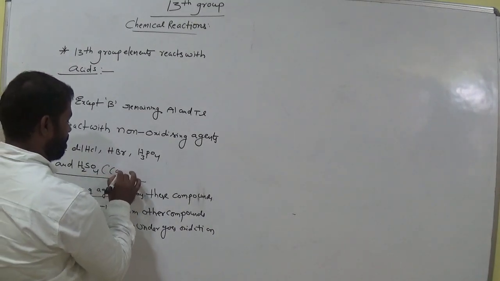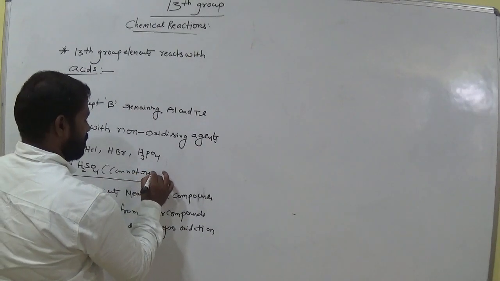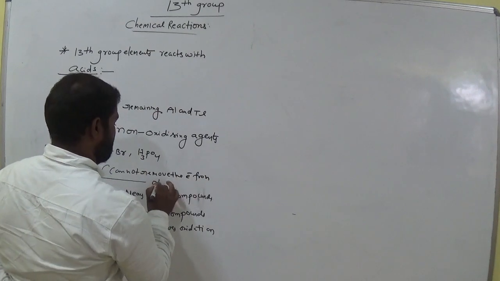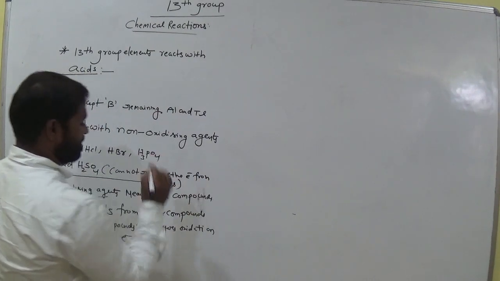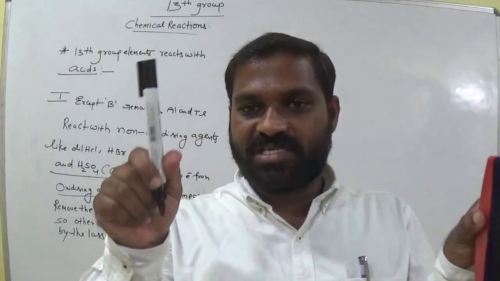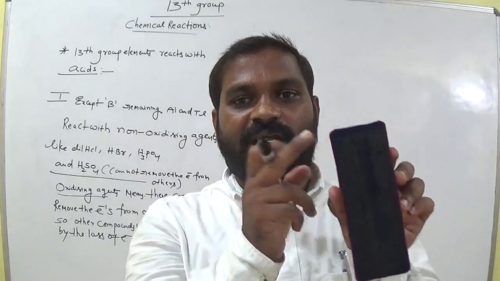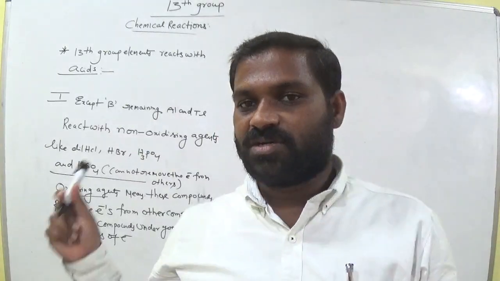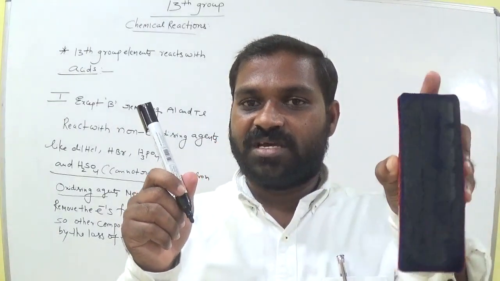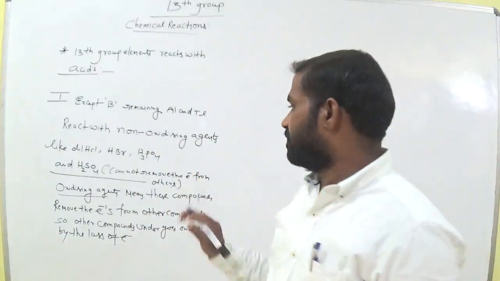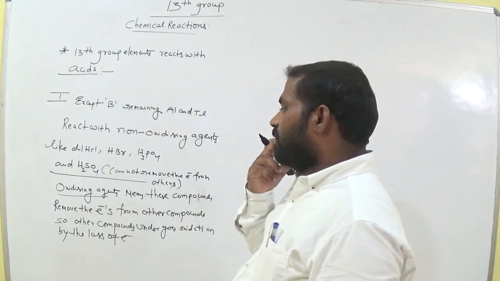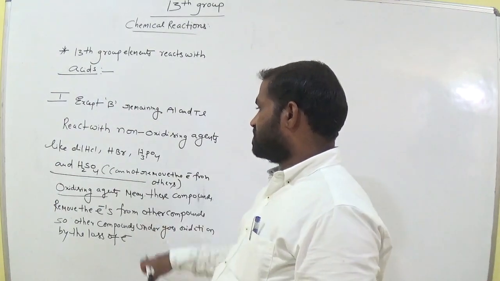Non-oxidizing means it cannot remove the electron from others. That is the definition. If it is an oxidizing agent, it has to happen: suppose it can remove the electron from the compound, which undergoes oxidation. Non-oxidizing means these are unable to remove the electron from these compounds. Okay, that is the difference. So the remaining aluminum and thallium react with these compounds.